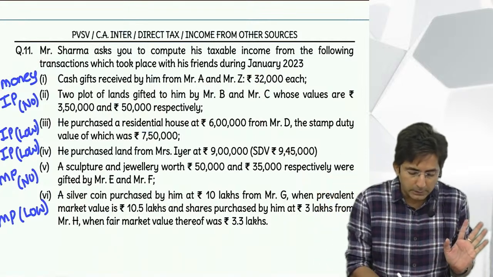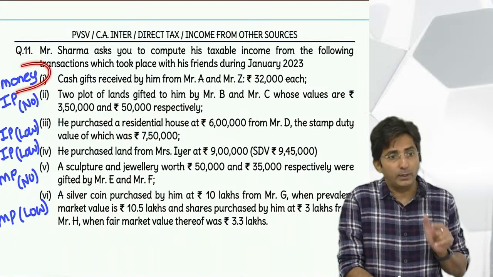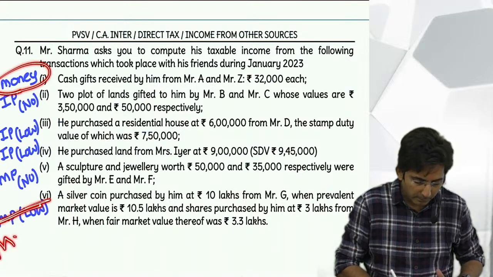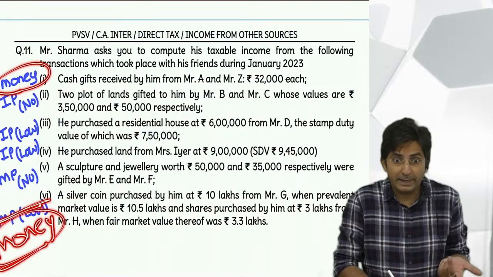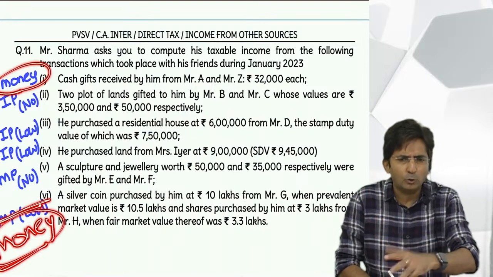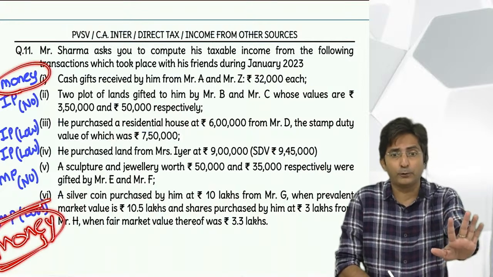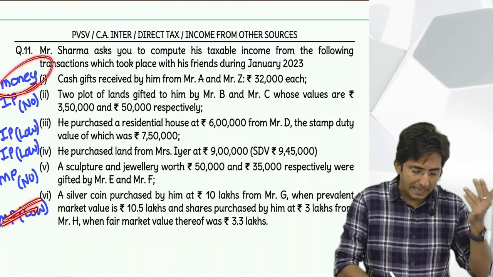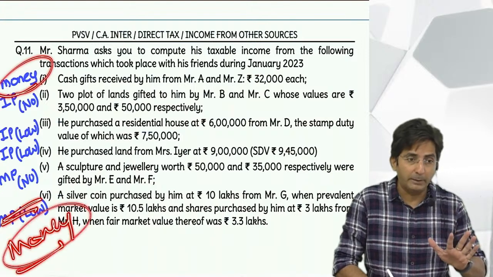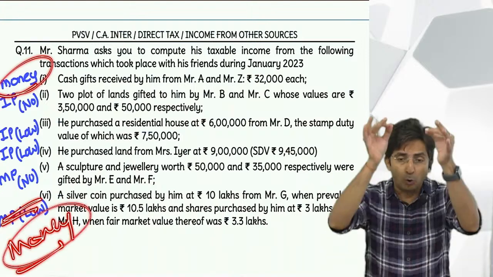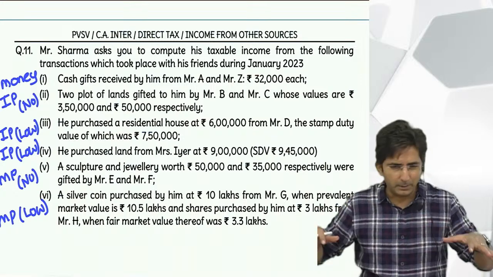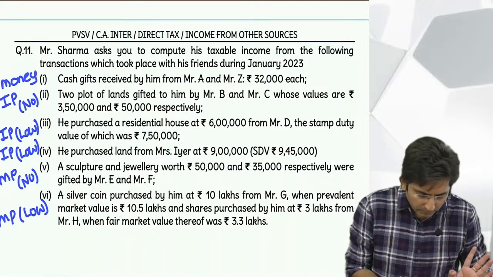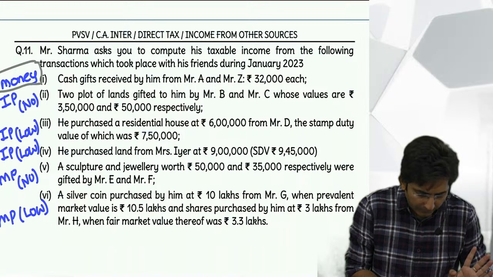But we saw that in our question, the money gift is only in the first point. But tell me, by chance, if in the last point also there was a money gift, then I would have aggregated. Because all monies you have to add and see if it is up to 50,000 exempt. If you keep this money gift separate and in the last point also there is a money gift, your answer will go wrong. So in the whole question, whatever money, add. But here we have got only one money gift. So this remains separate, okay?